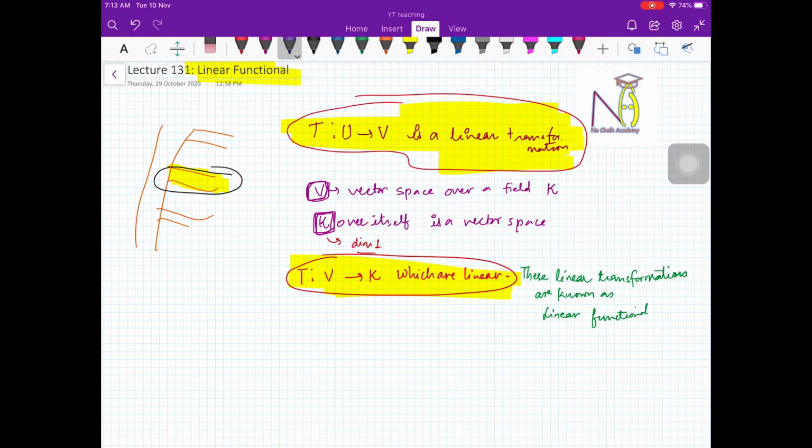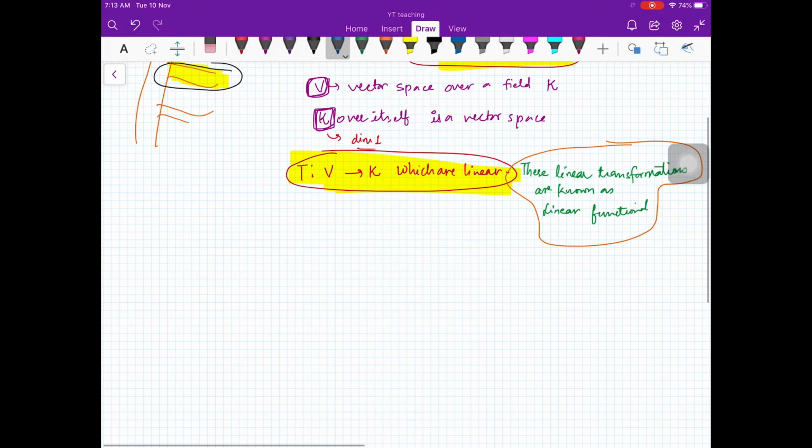Similarly, linear functionals have special features and lead to new results which are not generally satisfied by all linear transformations. That is why there is a reason to study linear functionals in a separate chapter. We will see that we get results which are not available for linear transformations in general, but are available for linear functionals.